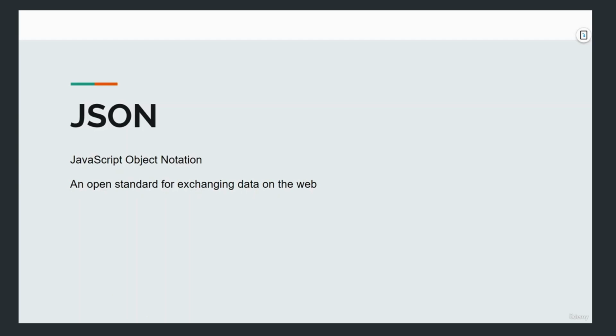Suppose we are talking to an API. Nowadays REST APIs are becoming quite popular compared with SOAP web services. In that case, JSON plays an important role because the REST architecture, or RESTful APIs, are based on JSON as the foundation for exchanging data. We send the request to the API in JSON format and get back the response.